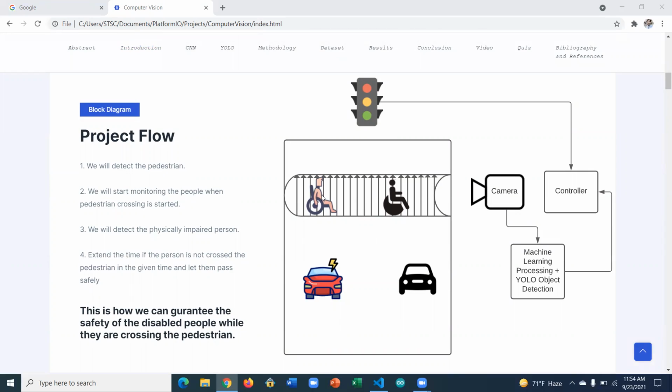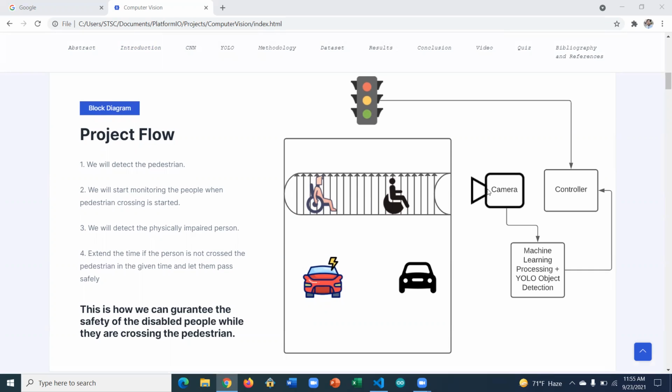But when someone who is impaired or handicapped is passing the road, there is nothing installed today on the pole which can detect them and give them extra time. So what we will do is just detect their presence with this computer vision camera. There is OpenCV installed on this, along with other libraries, and we will be using YOLO, the real-time object detector, to detect their presence. YOLO has been considered the best for real-time object detection because its accuracy is more than 90% in some cases, and it works at night time too. So that is the best we considered here.